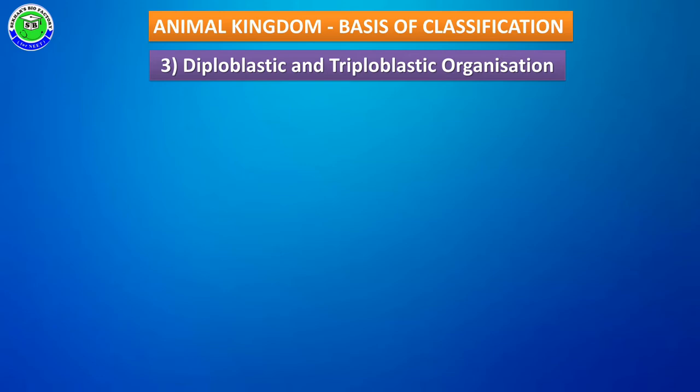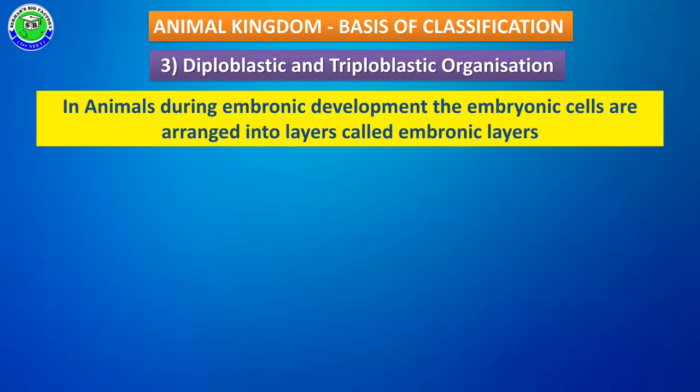The third salient feature for classification is diploblastic and triploblastic organization. In animals, during sexual reproduction, the zygote becomes an embryo, and during embryo development, the cells present in the embryo, called embryonic cells, are initially arranged into different layers.